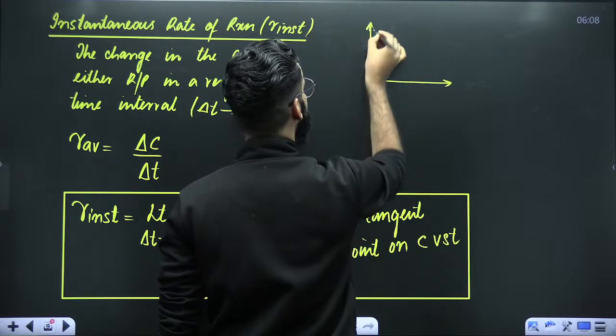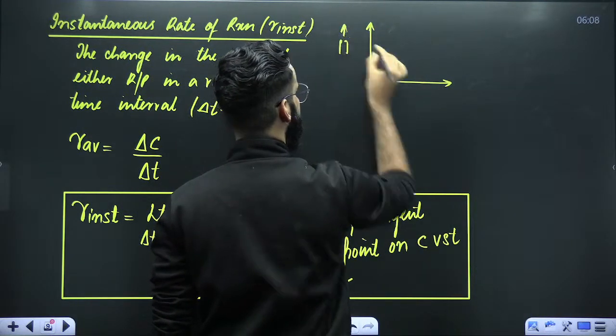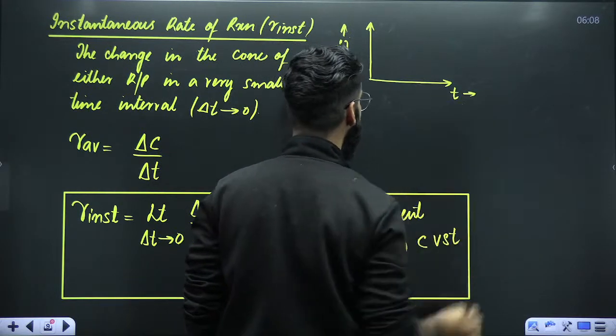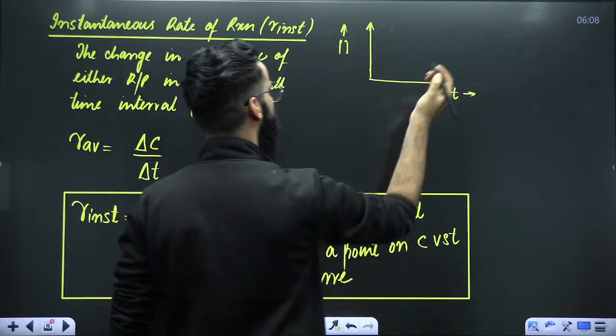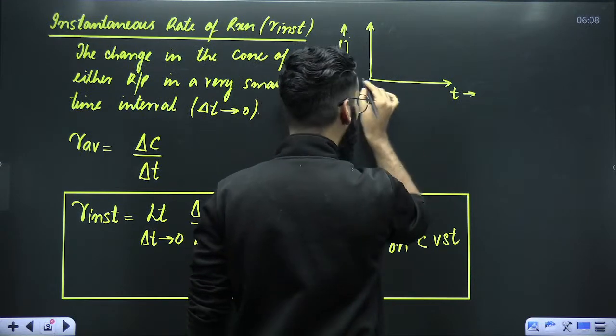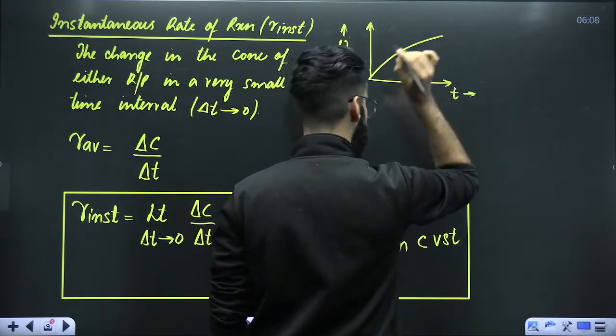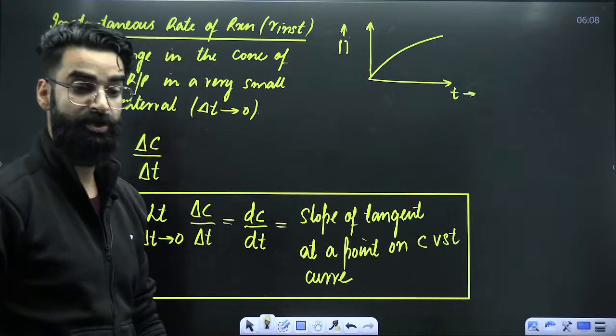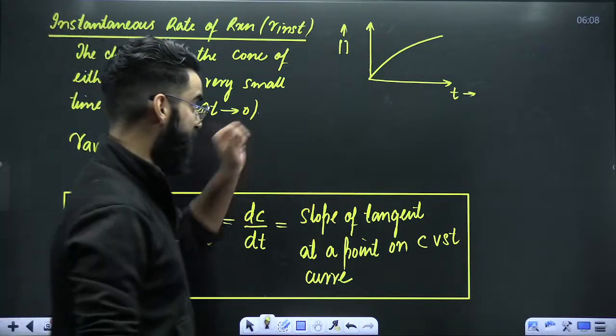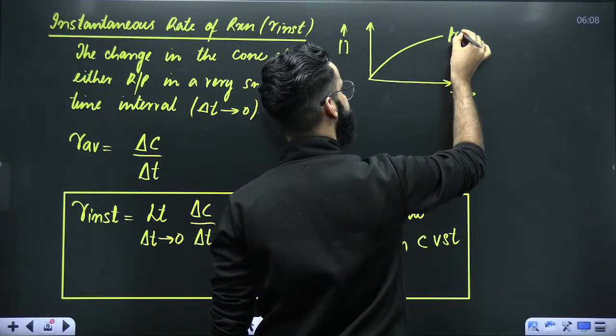I'm going to make a graph between concentration versus time. For example, I'm making it for products. We know the concentration of product increases with time. So this particular graph is valid for products.